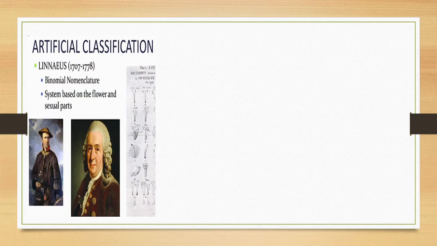Initially, it was the artificial system of classification as proposed by Linnaeus. Carolus Linnaeus had proposed a binomial nomenclature wherein the name of organisms is divided into two parts. But the system was mainly based on characteristics of the flower and the sexual parts. That is, only the morphological aspects. The anatomical aspects were not considered. As such, it could not explain many of the features which are commonly seen in plants.